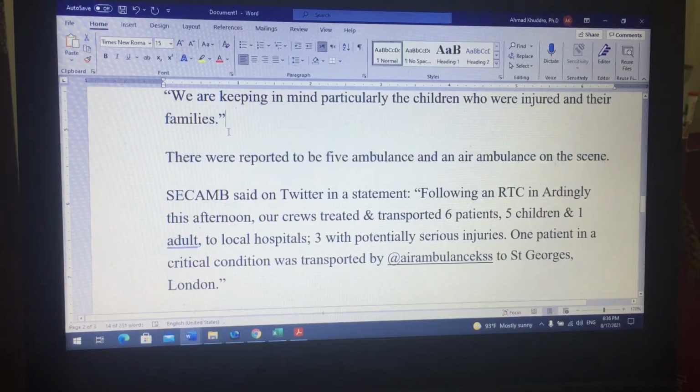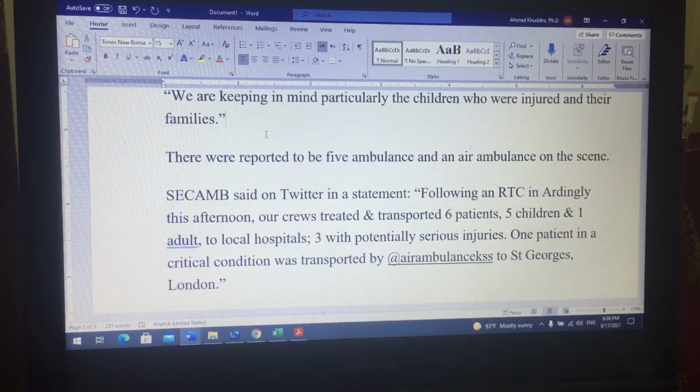It says there were reported to be 5 ambulances and an air ambulance on the scene. So there are ambulance cars, 5 of them, plus an air ambulance on the scene. Air ambulance means it's an aeroplane which is an ambulance, helicopter.